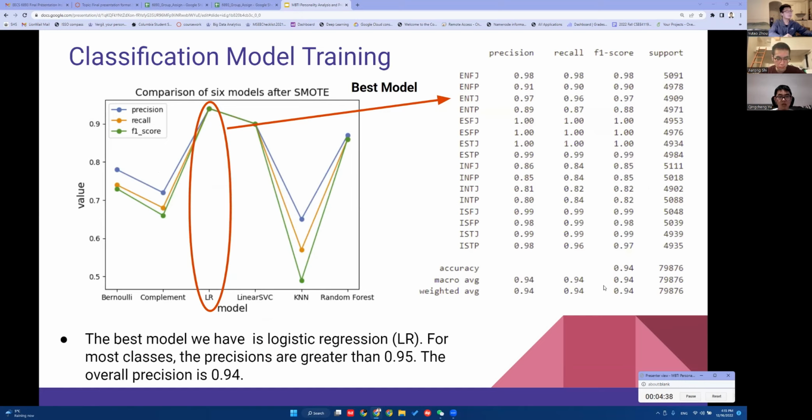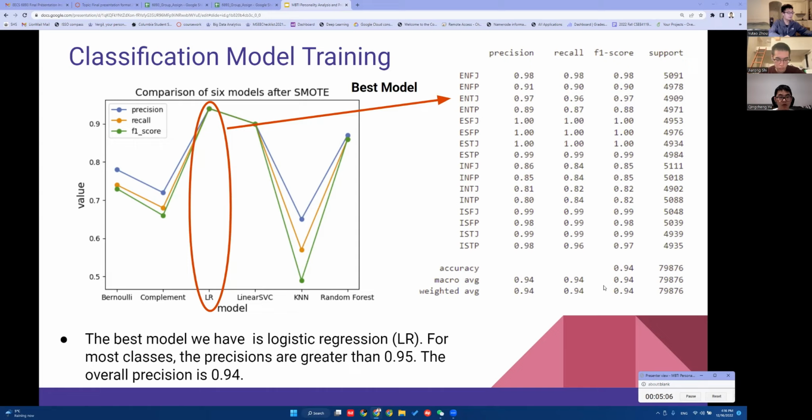Then we do the model training for our text classification. There are six models after the SMOTE oversampling: Naive Bayes using Bernoulli distribution, Naive Bayes using complement distribution, logistic regression, linear support vector machine, KNN, and finally random forest.